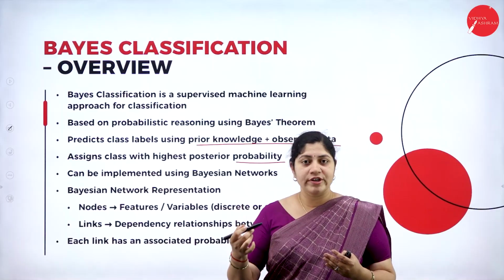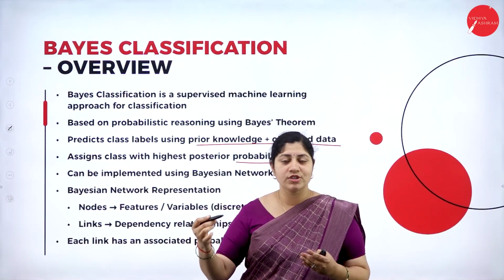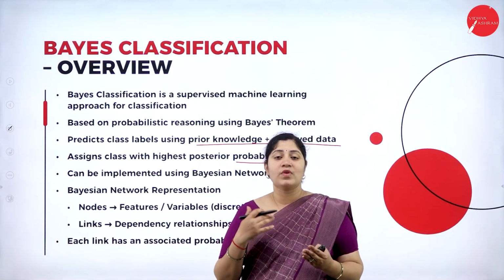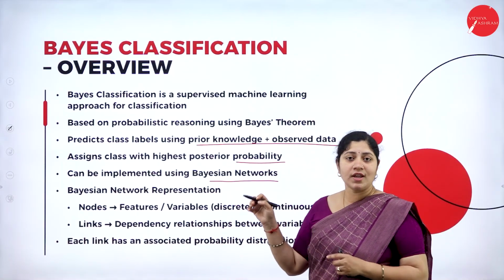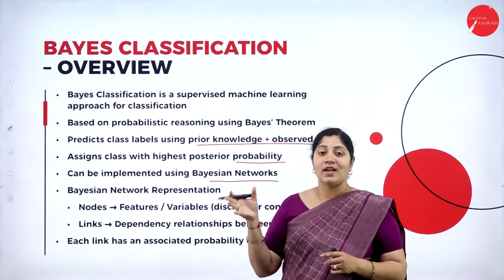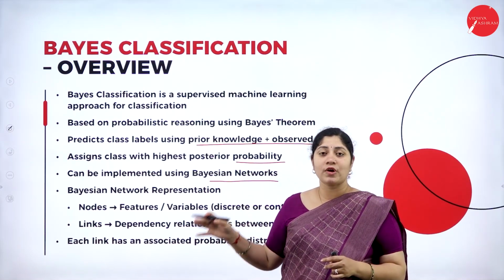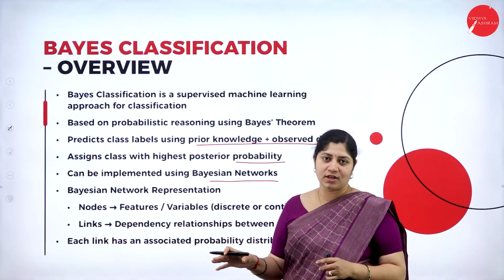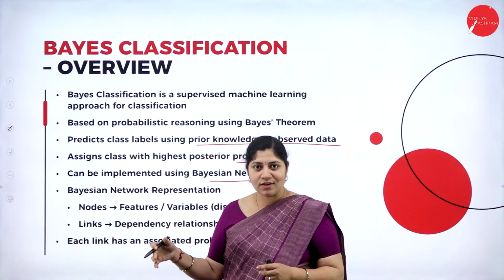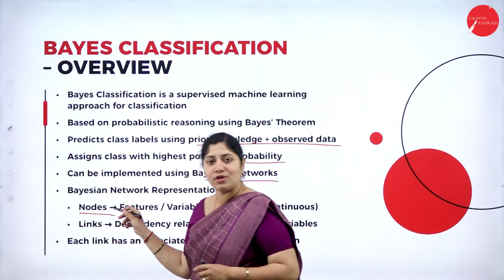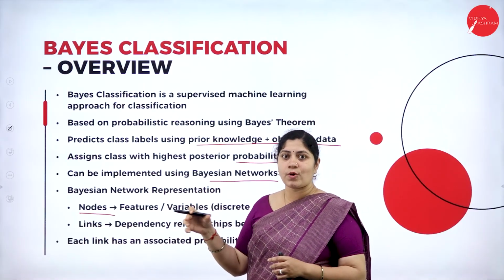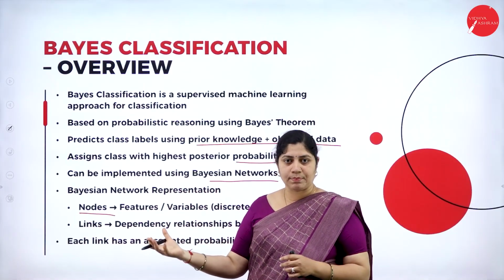This class label prediction can be practically implemented by using the Bayes theorem, or we can say by using Bayesian networks. Now, as we understood that we need a network, it becomes crucial to understand what things are involved in that network. The terms involved in a network start from a simple node. Yes, a node is used to represent a feature or a variable with respect to that application.